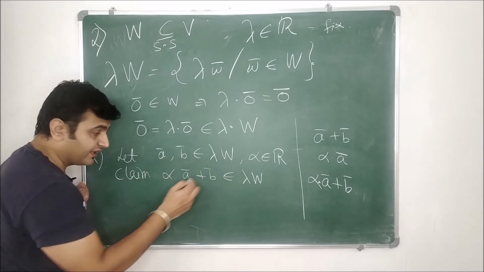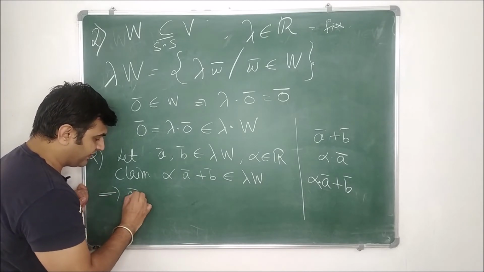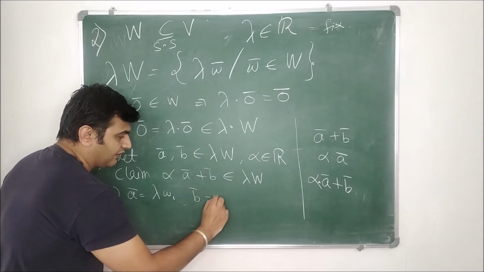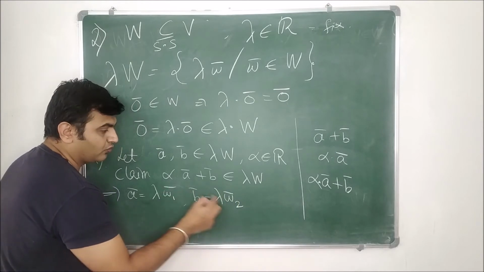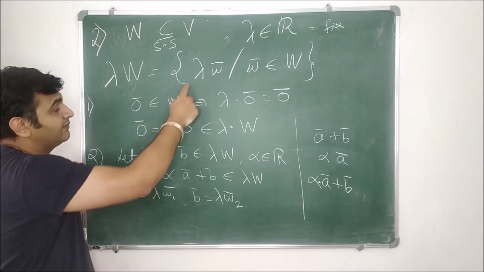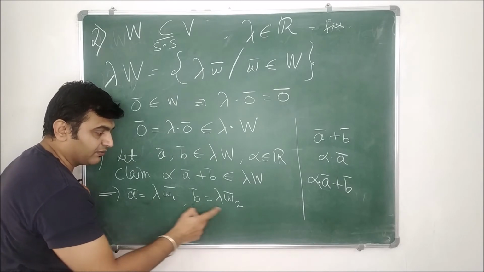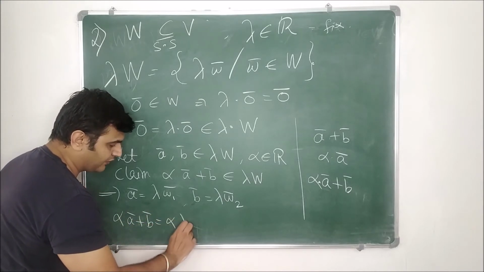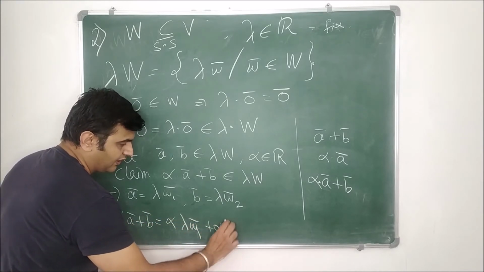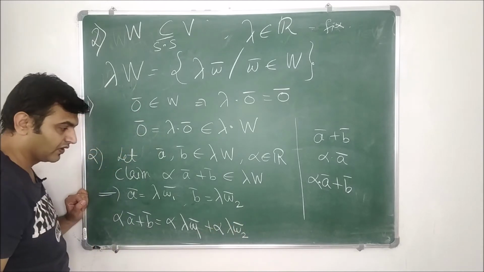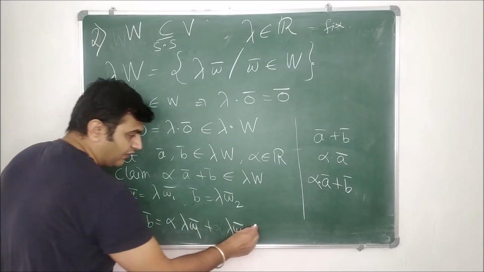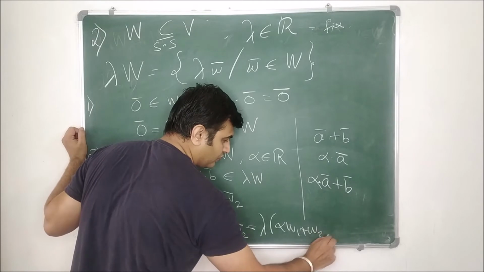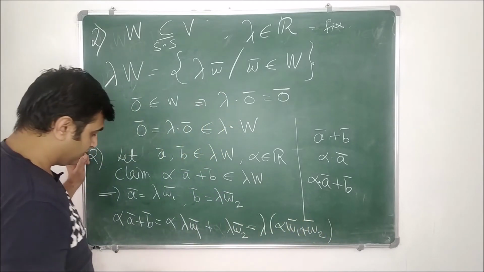Now a bar is in lambda W. So how will a bar look? Your a bar will be some lambda into w1, where w1 is in capital W. Your b bar will be lambda into w2, where w2 is in capital W. So as any element is a multiple, a bar and b bar will be multiples of lambda. Now what is alpha into a bar plus b bar? It is alpha into lambda w1 plus alpha into lambda w2. Now if you take lambda outside, what do we have? You have lambda into alpha w1 plus w2. Fine, this is what we get.